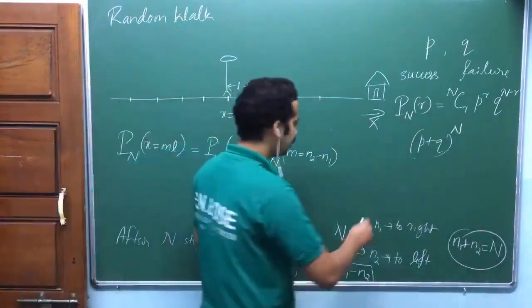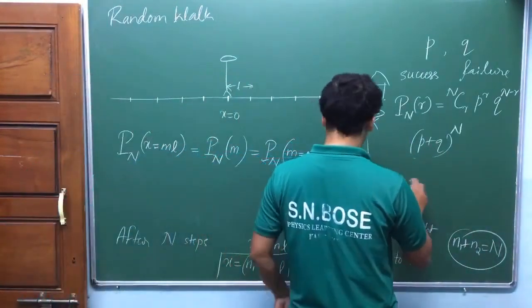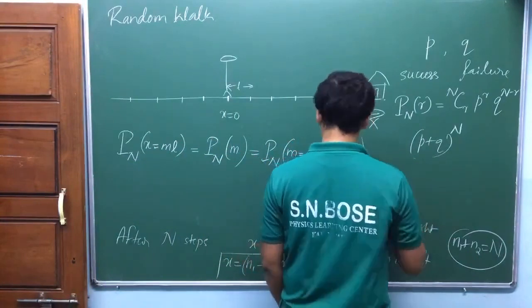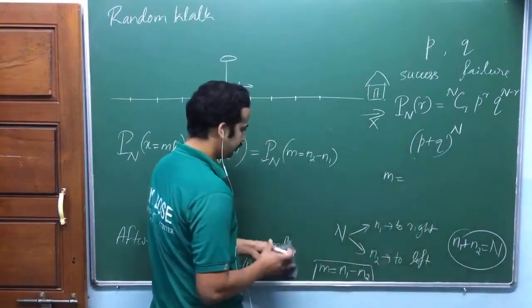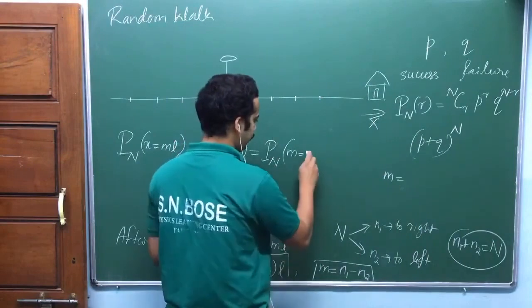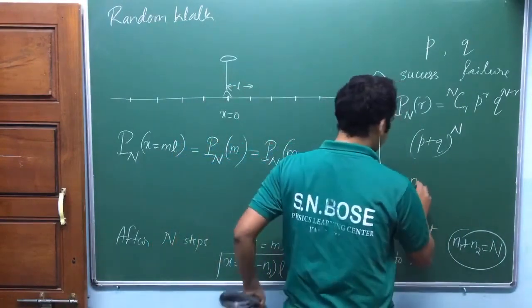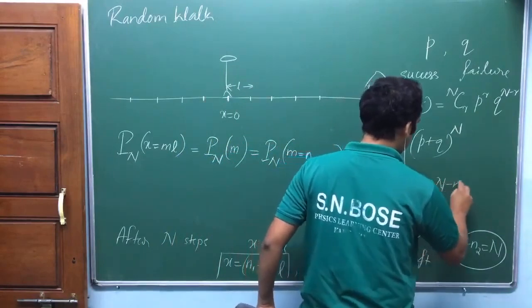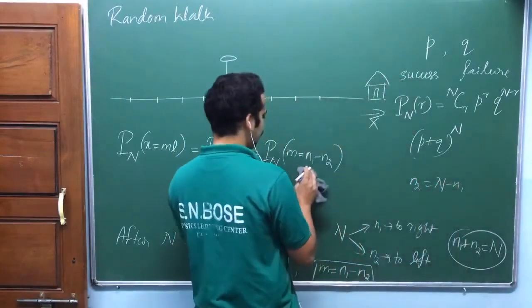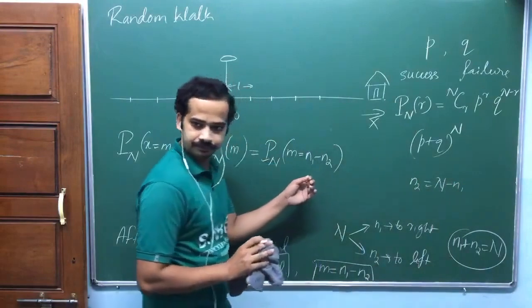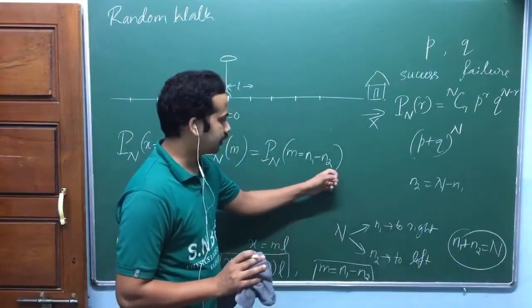So what I can write here is m is equal to n1 minus n2. I can also write n2 is equal to n minus n1. Am I right? So I can write m in terms of n1, and n2 in terms of n1.